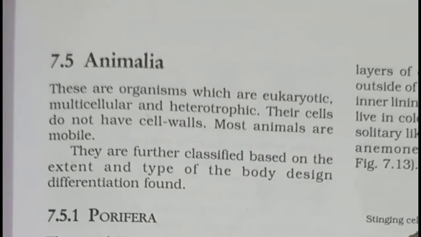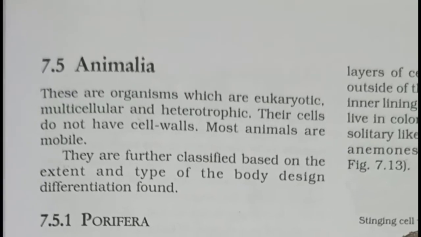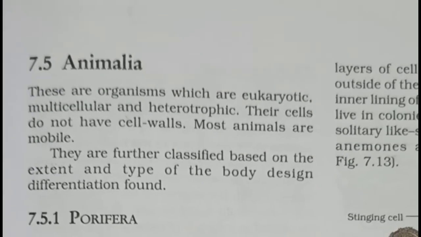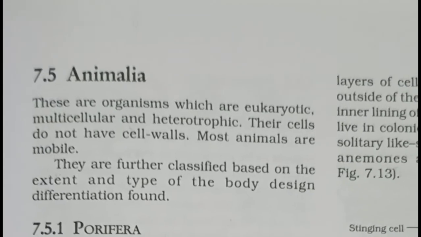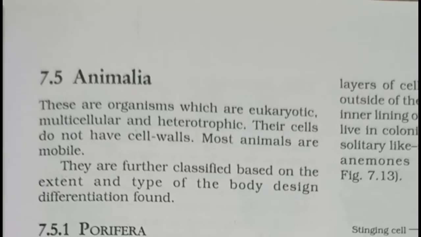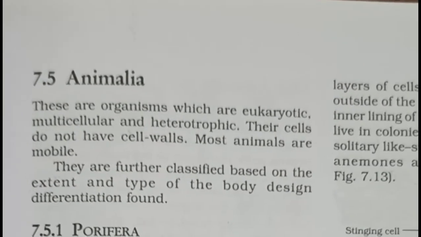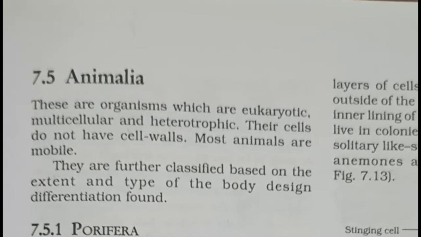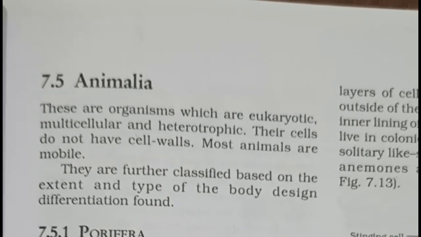Today we will study in detail about the animals. Animals have been divided into 10 groups: Porifera, Coelenterata, Platyhelminthes, Nematoda, Annelida, Arthropoda, Mollusca, Echinodermata, Protocordata and Vertebrata.